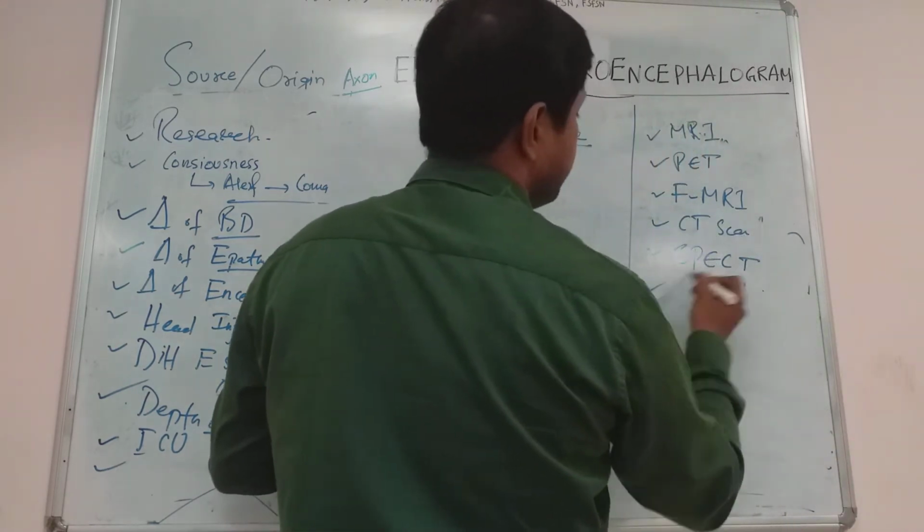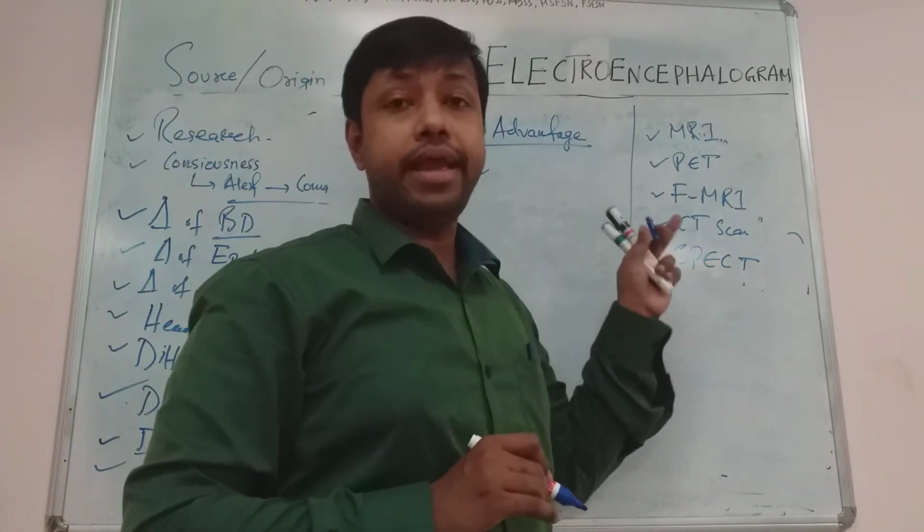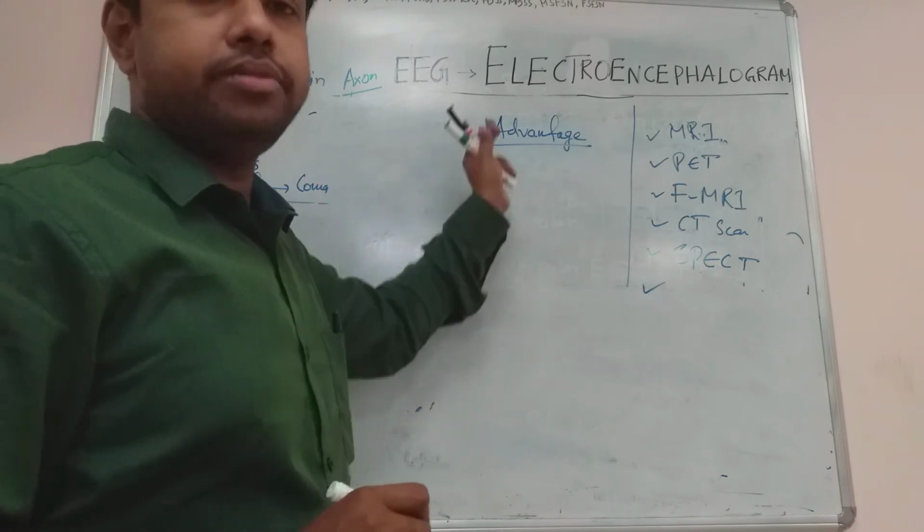There are lots of technologies that can do important imaging of the brain, but we should know some of the advantages of EEG.